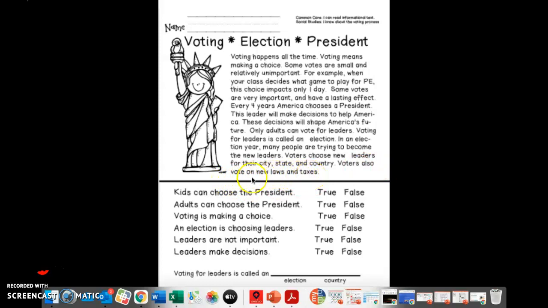So now we're going to answer these true-false questions. Now, friends, when you come to this question and you're unsure of the answer, go back into the text and try to find the answer up here to help you answer the question. Here's the first one. Kids can choose the president. Is that true or false?